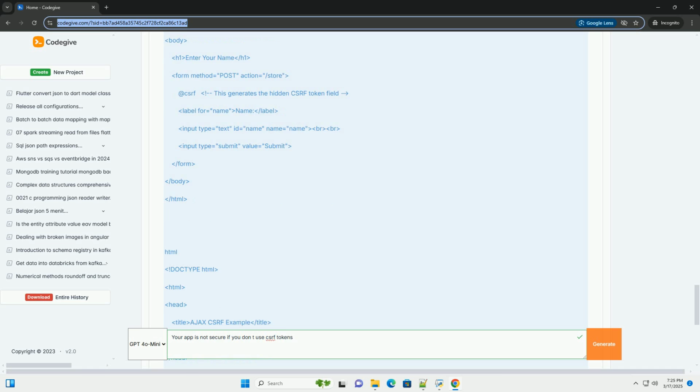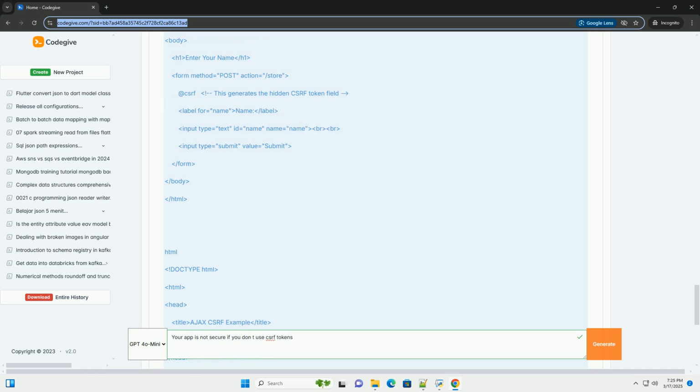Defense in depth: don't rely solely on CSRF tokens. Implement other security measures like input validation. Validate all user input to prevent other vulnerabilities like XSS. HTTPS: use HTTPS to encrypt all communication between the client and the server. SameSite cookies: set the SameSite attribute on session cookies to Strict or Lax. This helps prevent browsers from sending session cookies when the request originates from a different site. However, SameSite cookies are not a complete defense against CSRF, especially with older browsers. CSRF tokens are still necessary.